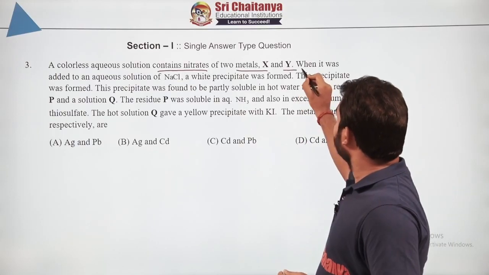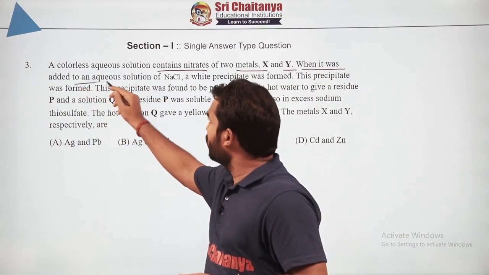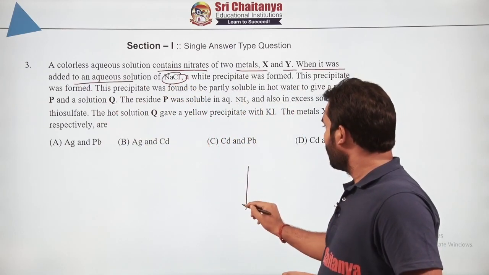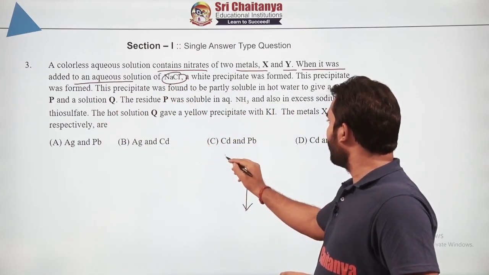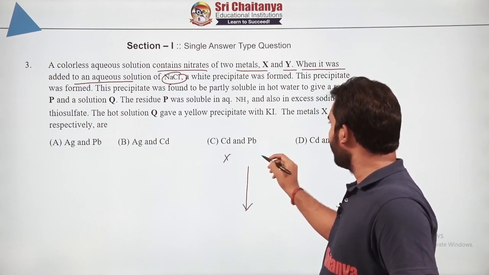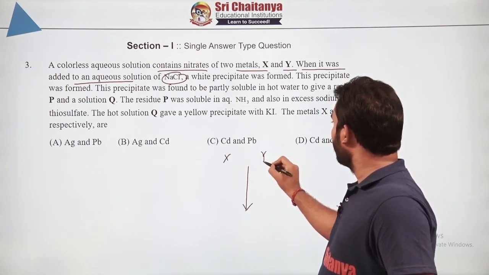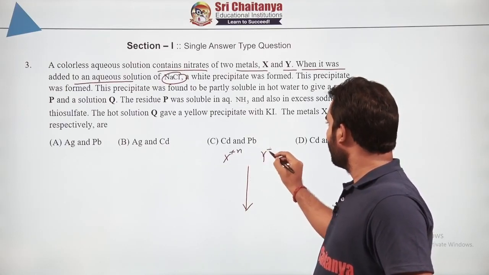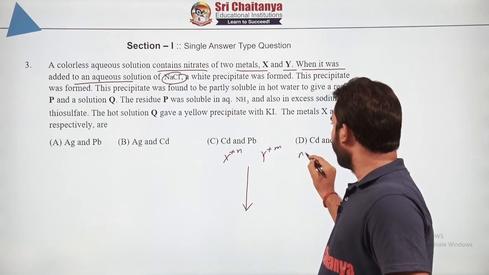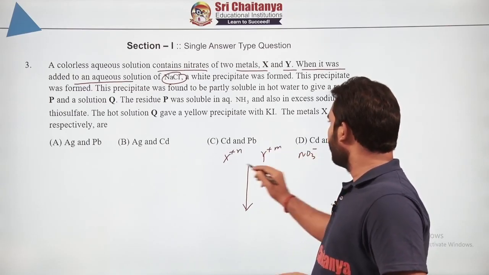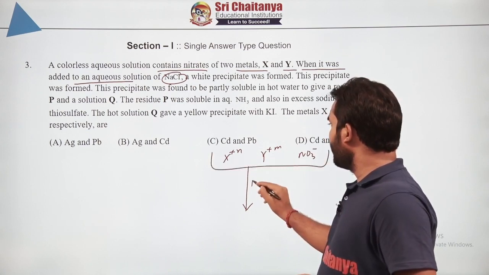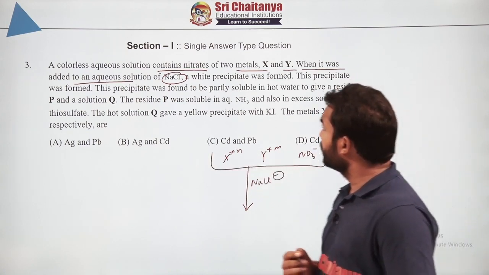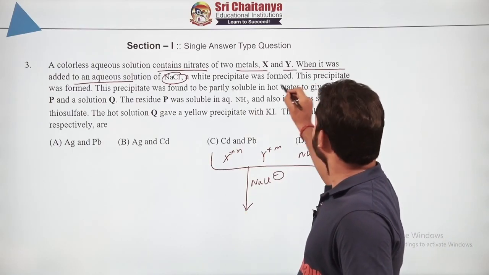But what it is saying, when it was added to an aqueous solution of NaCl, that means now after the nitrates of X, we don't know what the state of that is, and Y, they are nitrates, right? I am assuming plus N and plus M here, and of course nitrate ion, these are there in the solution. And when NaCl is added, that means when you are providing Cl minus, it forms a precipitate.